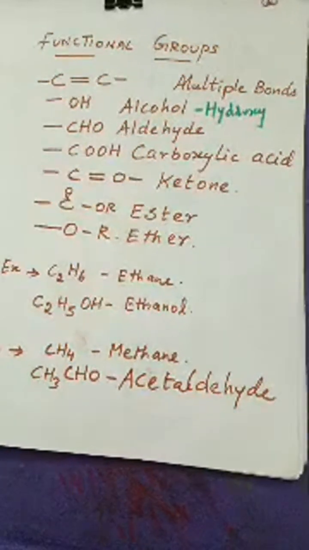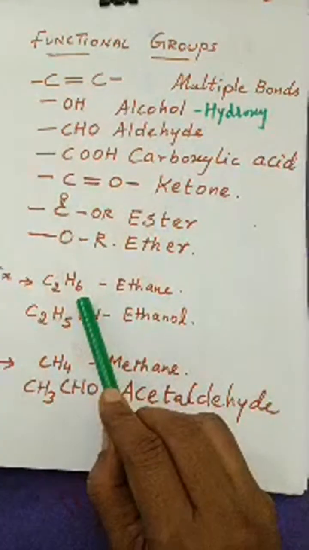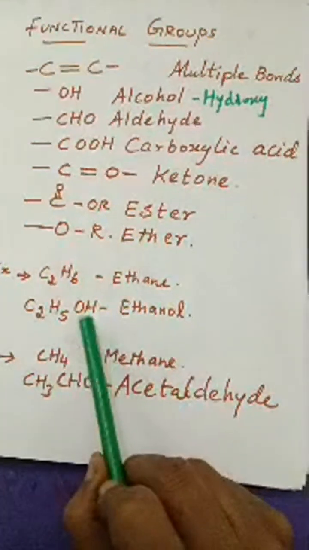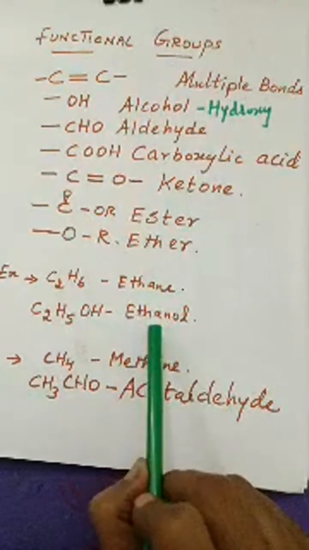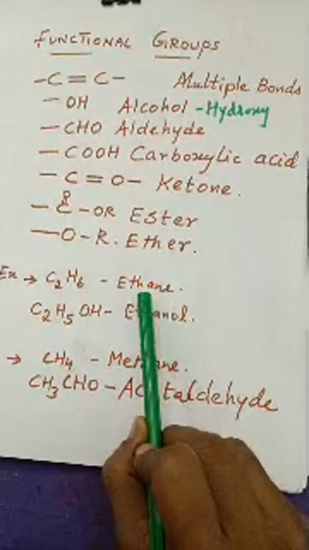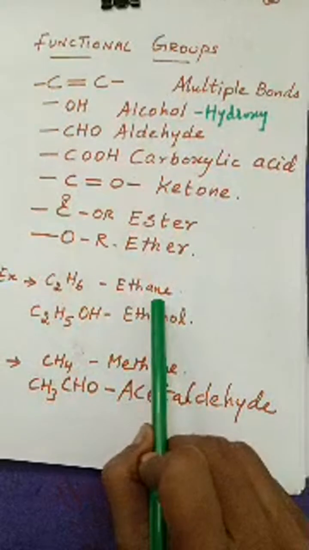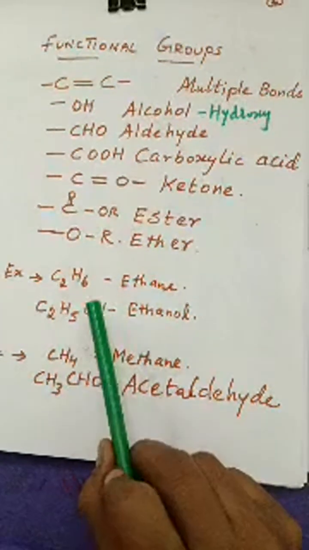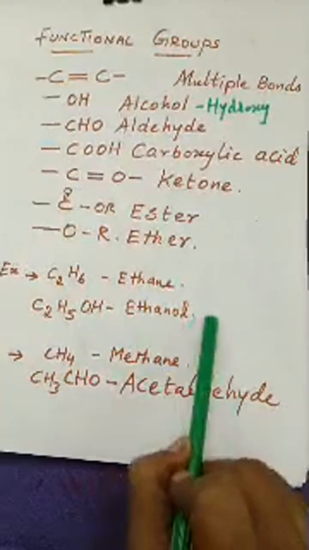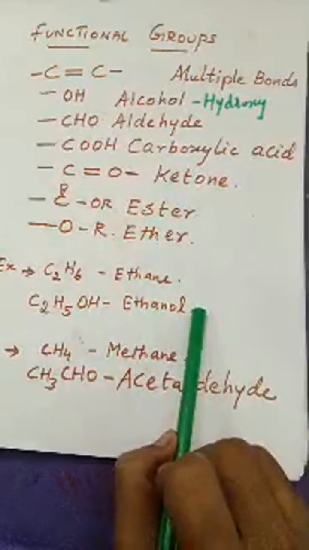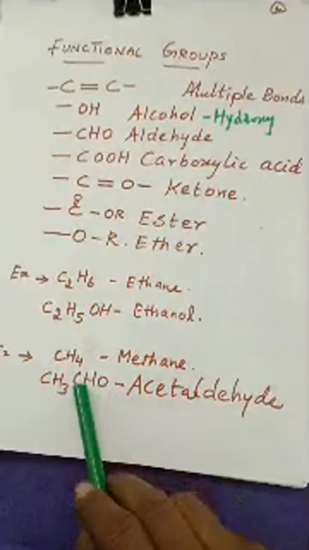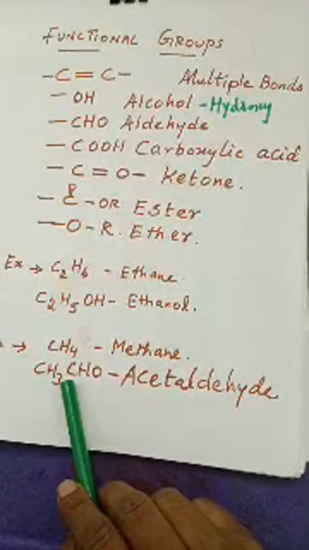Okay, so now when one hydrogen atom is replaced by an alcohol group or the hydroxy group, it is nothing but ethanol. Ethane is an alkane group. Now because of this attachment of the functional group OH, this ethane has become ethanol, ethyl alcohol we can say. Okay, and then one more example I have given here.